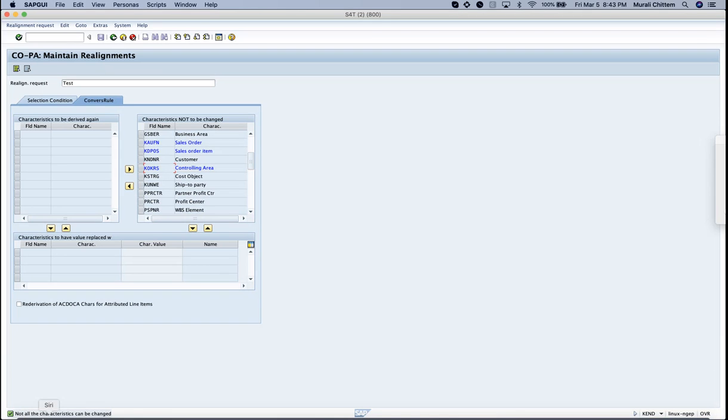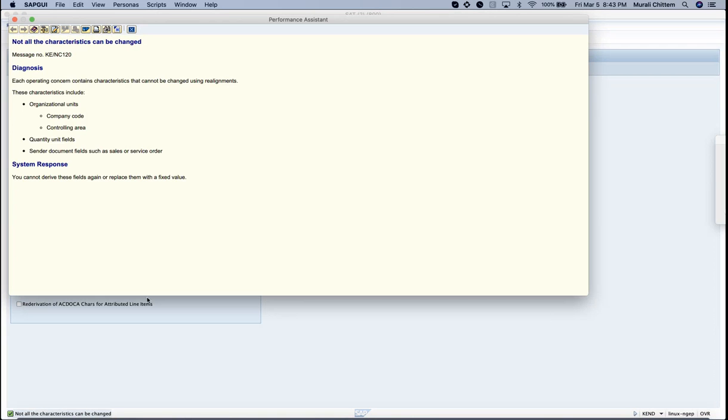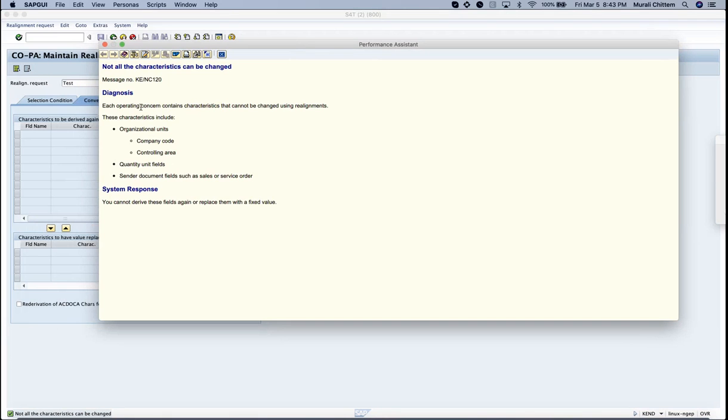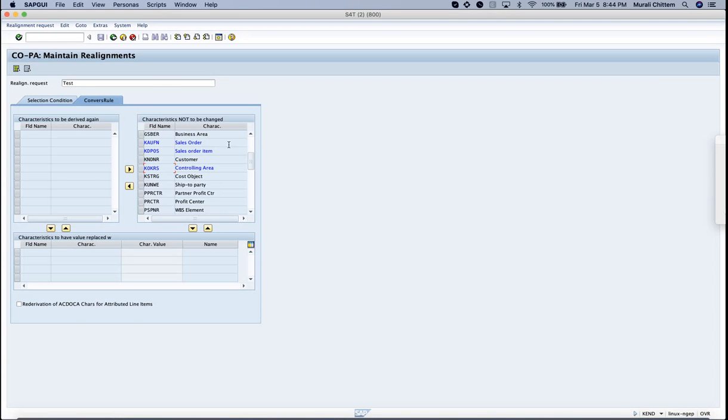If you see here, the message is showing not all the characteristics can be changed. Let me open this, and probably it will guide more, it will give more inputs here. I'm reading this: each operating concern contains characteristics that cannot be changed using realignment. These characteristics include org units, company code, controlling area, quantity unit fields, sender document fields such as sales or service order. So you cannot replace with a fixed value, or you cannot change anything for these fields. And it will allow a few fields.